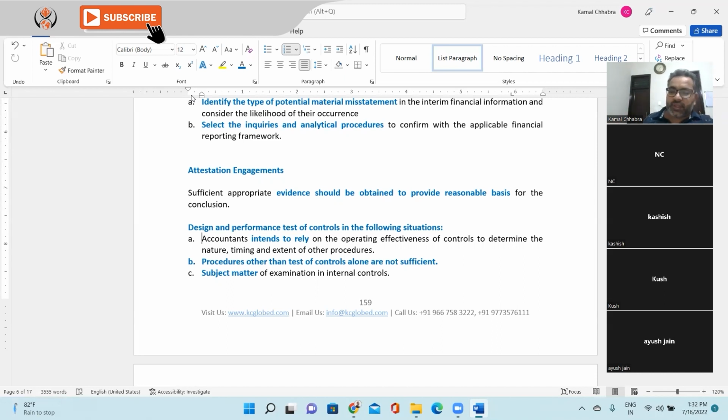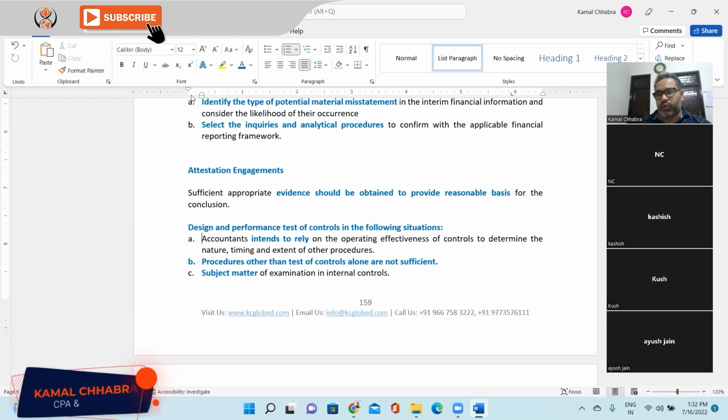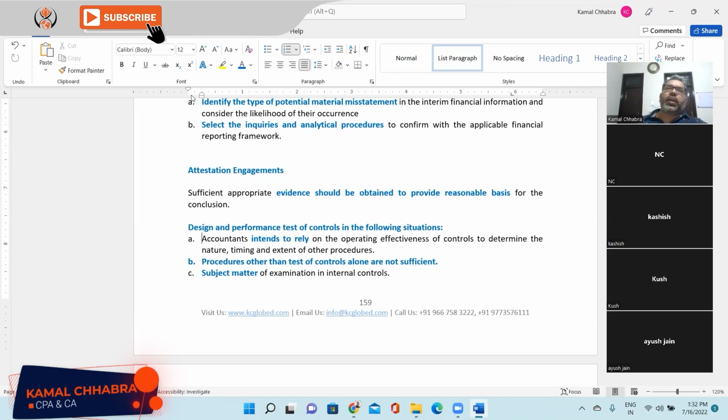One is the physical count of the cash, which management does and you observe that cash count procedure. So let's say that is a testing of control. Second is the reconciliation of cash. Third is payment transactions, 5 payment transactions and 5 receipt transactions. So let's say we agreed with you to perform these procedures, and you need to give me comfort over the controls around the existence of cash.